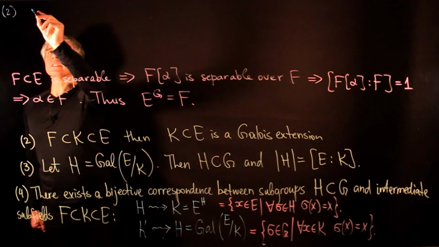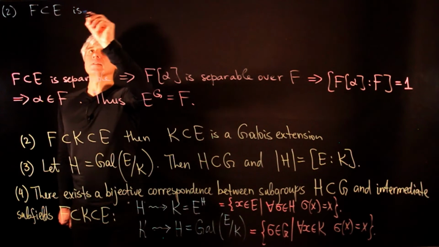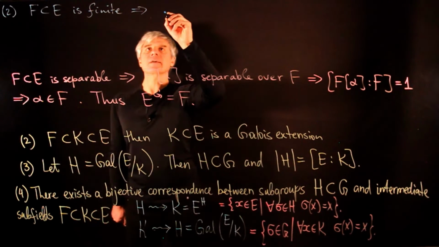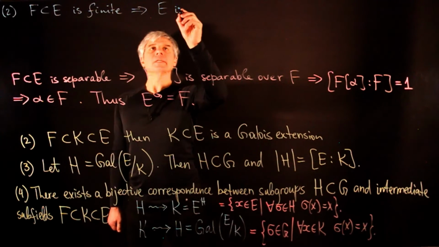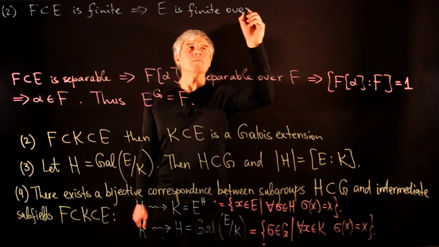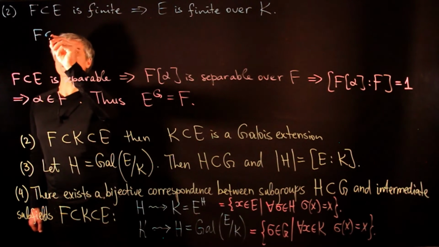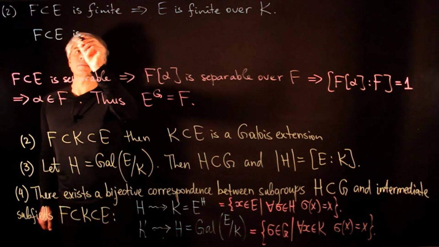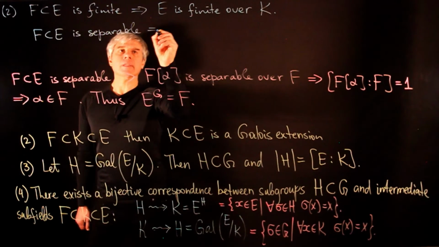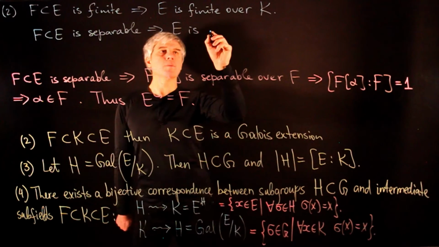So here, since we know that extension E is finite, certainly this implies that E is finite over K. And we also know that if we have a separable extension, then any intermediate extension is also separable.